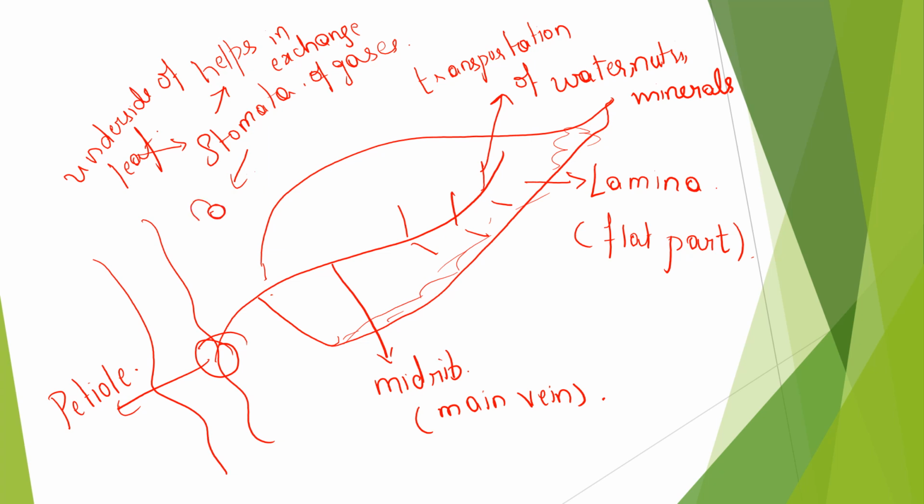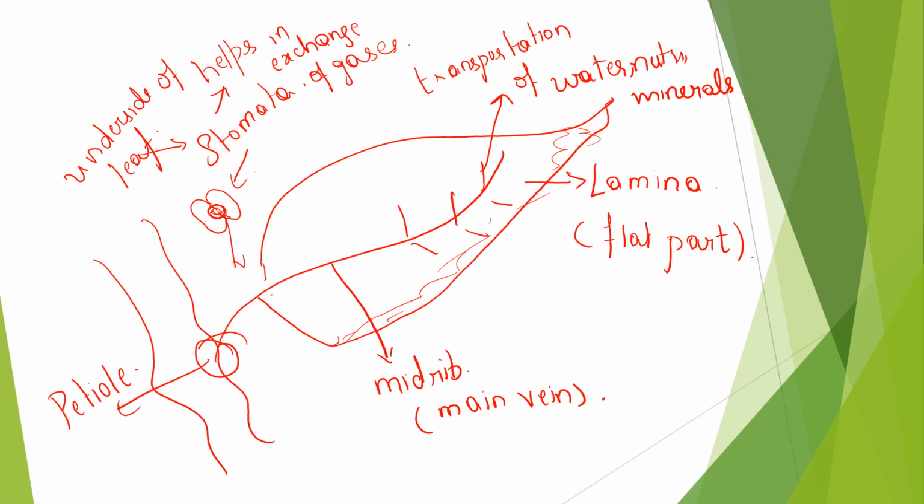It is guarded by two cells, called guard cells. They help in opening and restricting the size of the aperture, the size of the stomata. It will open and close the stomata, and with that it will regulate the exchange of gases.